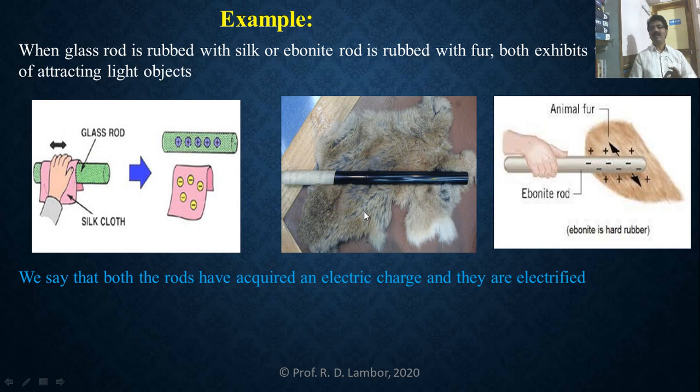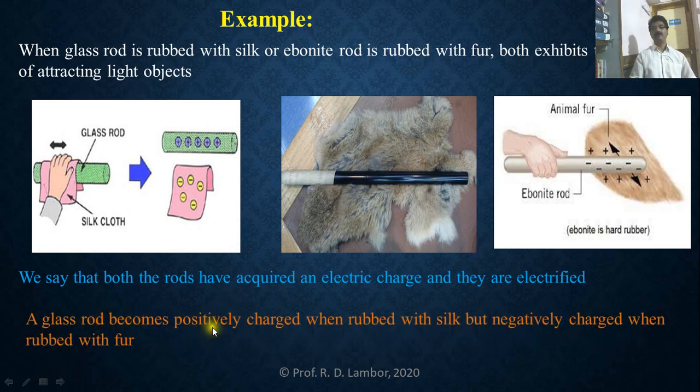When this glass rod is rubbed against fur, it will become negatively charged. See here, a glass rod becomes positively charged when rubbed with silk, as this diagram explains. But if this glass rod is rubbed with fur, then it becomes negatively charged. This is a special feature between the glass rod and silk cloth, and glass rod and fur.